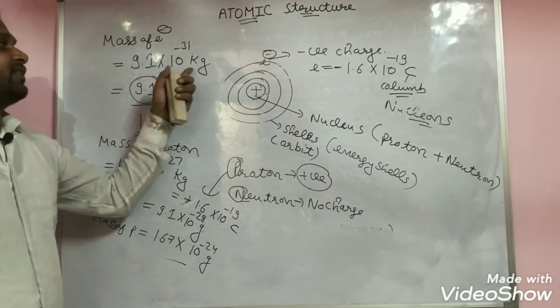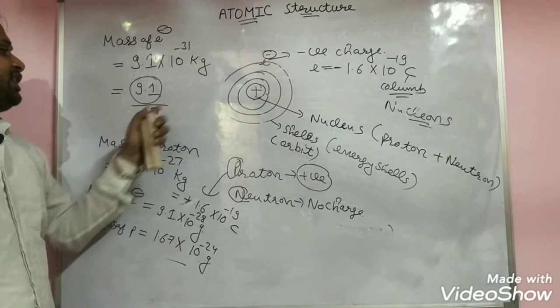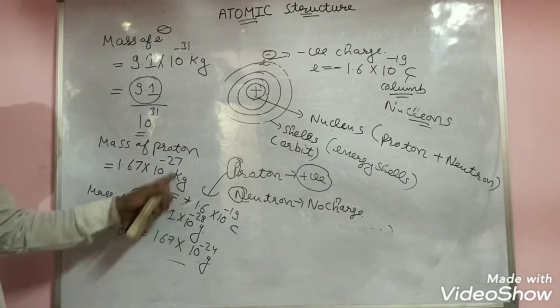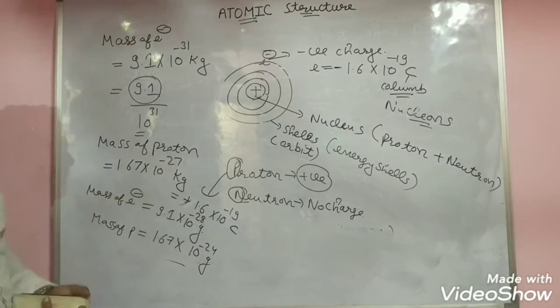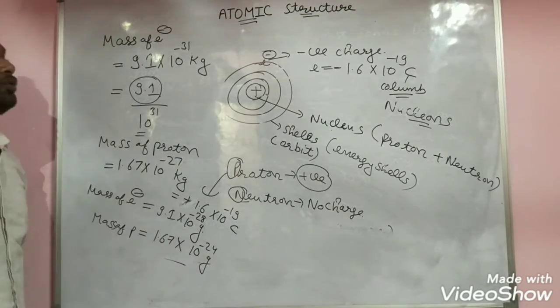If you want to convert kg into gram, multiply by 1000. That is 10 cubed, so the exponent comes down by 3, and that's why there comes minus 24. Here also the same procedure applies. So this is the mass of the electron and the proton.